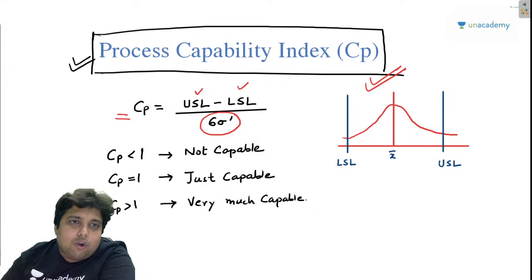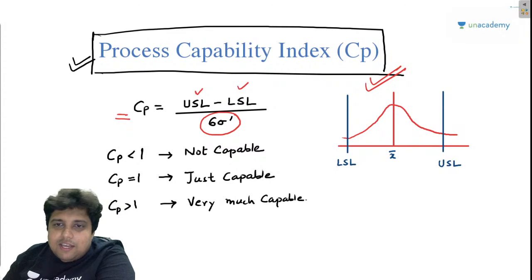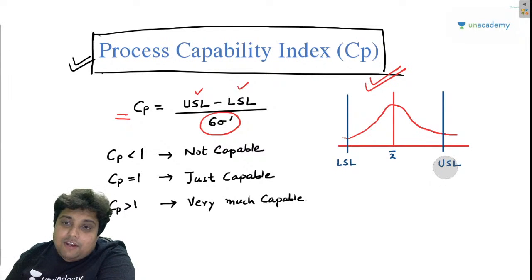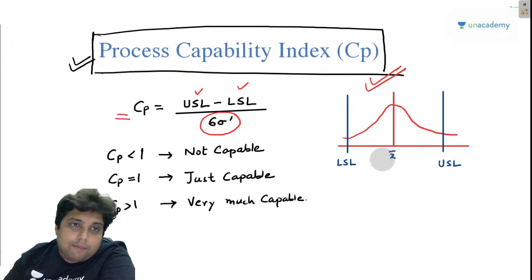But guys, I told you specifically yesterday that when we are talking about designing, we consider the lower specification limit and the upper specification limit, but when we start manufacturing, we talk about the upper control limit and the lower control limit.